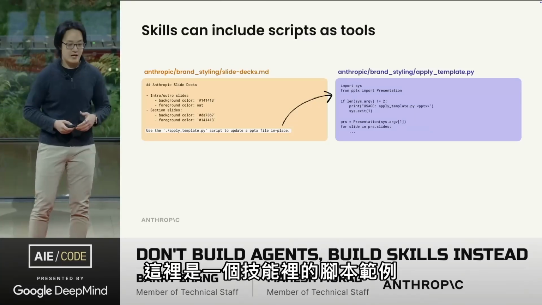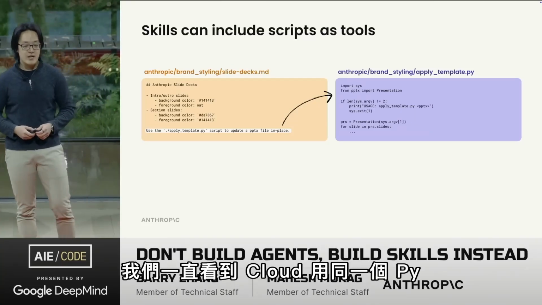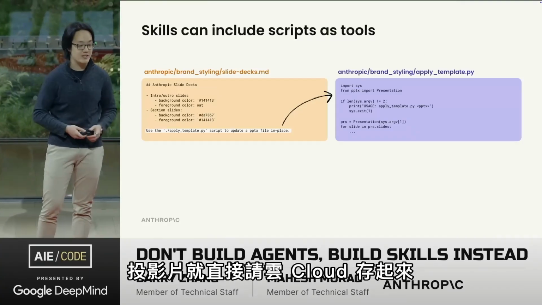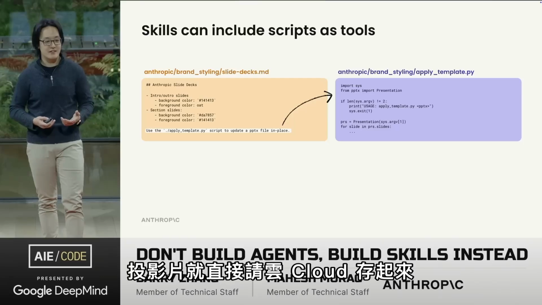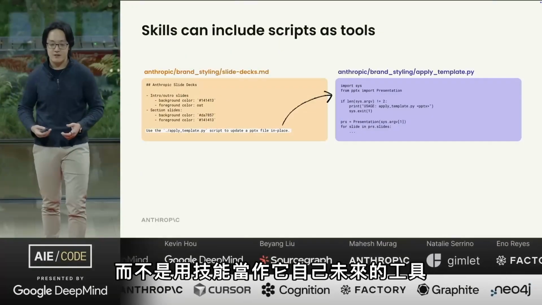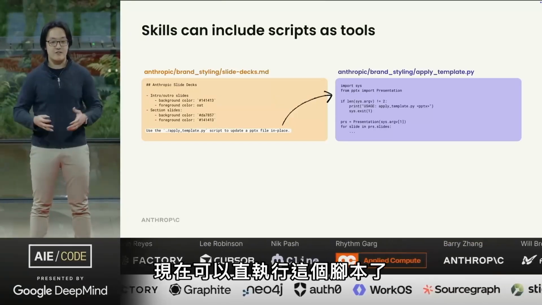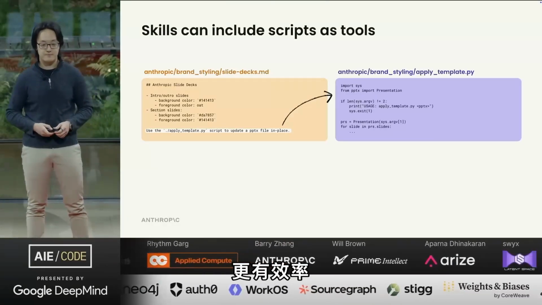Here's an example of a script inside of a skill. We kept seeing Claude write the same Python script over and over again to apply styling to slides. So we just asked Claude to save it inside of the skill as a tool for its future self. Now we can just run the script, and that makes everything a lot more consistent and a lot more efficient.